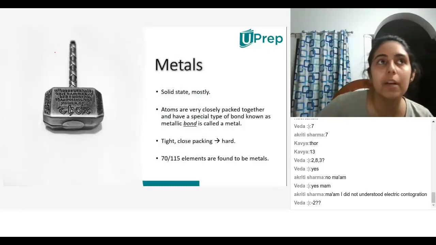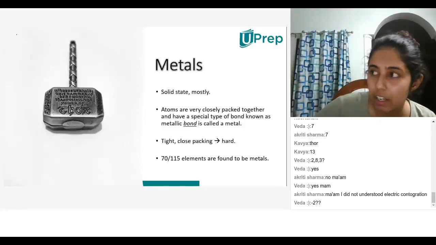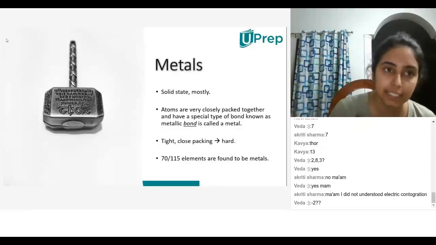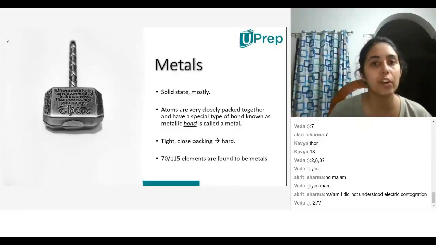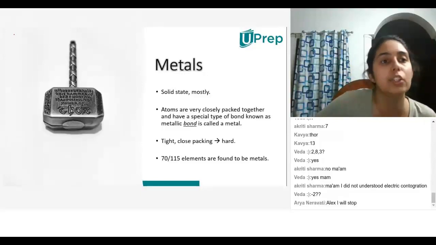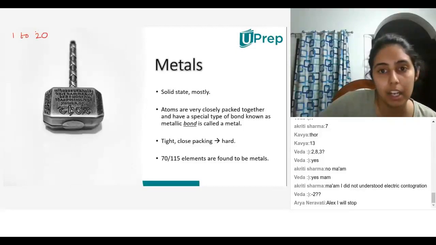What is the atomic number of neon? Do you know the atomic numbers? Ma'am, we didn't study it. Okay, you did not study the atomic numbers. Fine. This is something that you absolutely need to know. If you don't know that, you will not be able to understand the electronic configuration. So just make sure for the next class you remember the atomic numbers for elements from 1 to 20. Yes, ma'am.